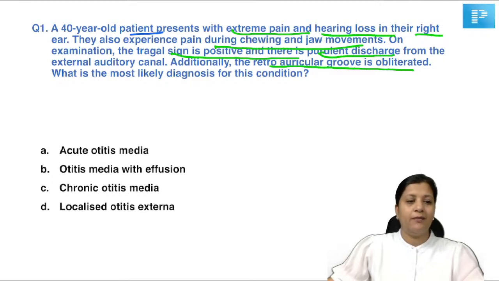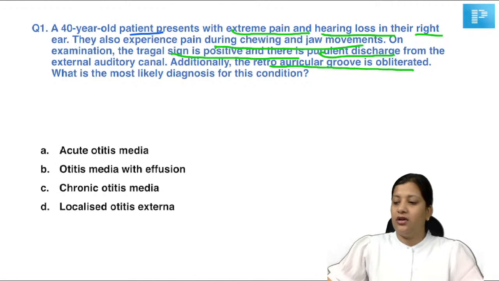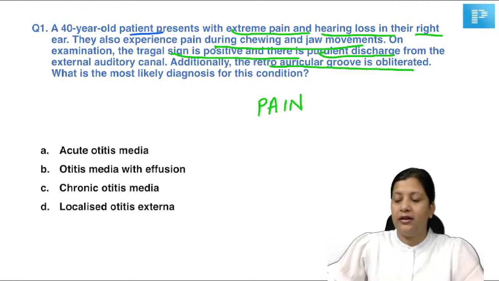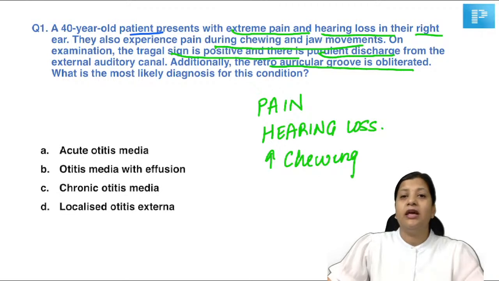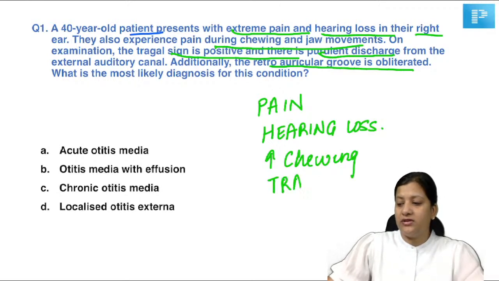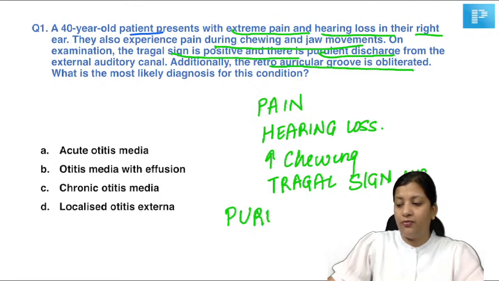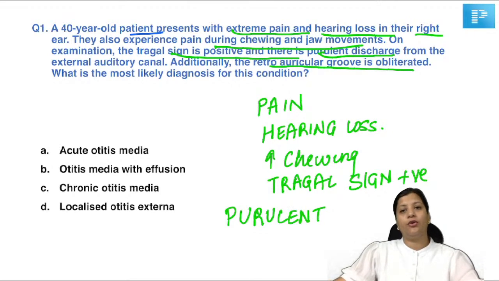So some of you are saying P. Now let us understand the question. The question is saying to you there is pain. Let us look at the keywords. The keywords are pain. The keyword is hearing loss. The keyword is also that the pain increases on chewing and jaw movements. And there is tragal sign positive. Tragal sign positive is specific to only one condition. Along with this, they have given you retroauricular groove is obliterated and furthermore you have purulent ear discharge. So with all these keywords, how do I get to the answer?